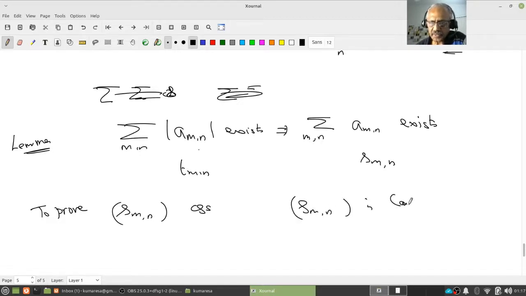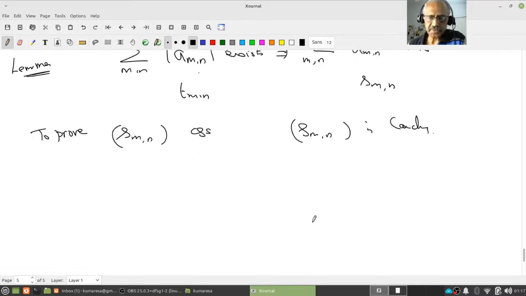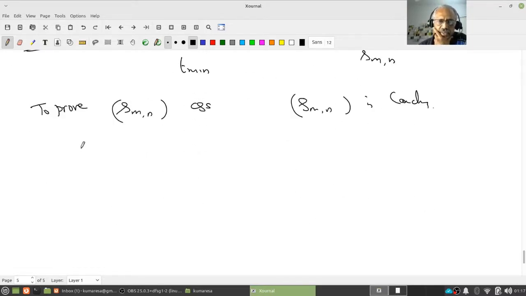Again, we have said that for a double sequence, if it is Cauchy, it is convergent. So let us prove that. It is very easy, exactly the same way as the analogous case. Suppose r and s are greater than or equal to m and n. Notice what our definition is: r is greater than or equal to m, and s is greater than or equal to n.